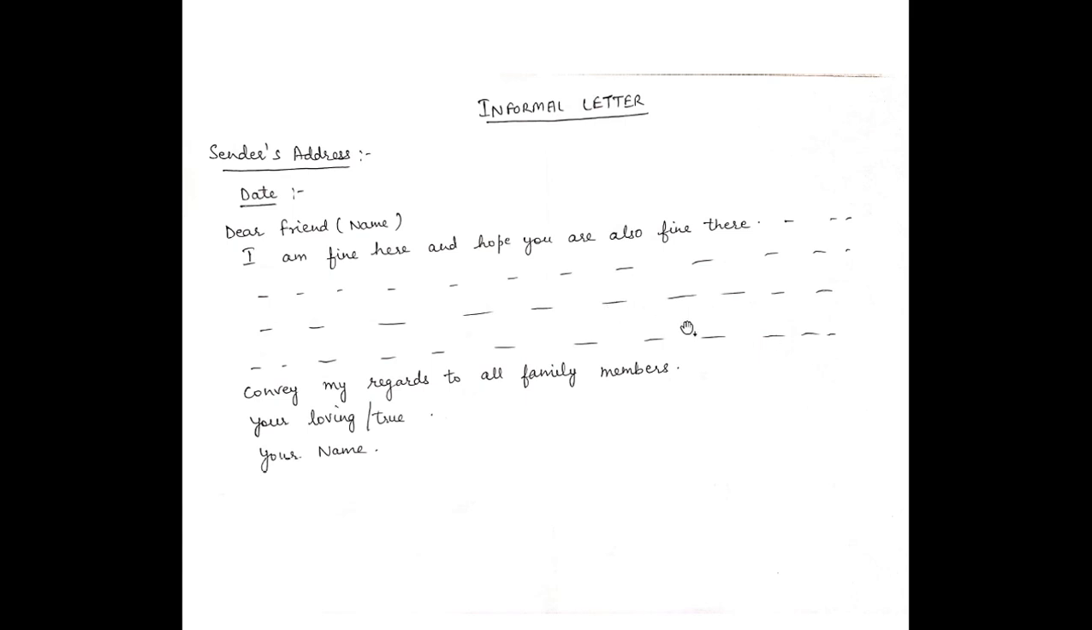And after that you can just write whatever you want to write in the letter. And then the ending of the letter can be like this: convey my regards to all family members. And then "Your loving son," "Your loving daughter," or "Your true friend," like this you can write. And then you can write your name. So the informal letter is very simple.